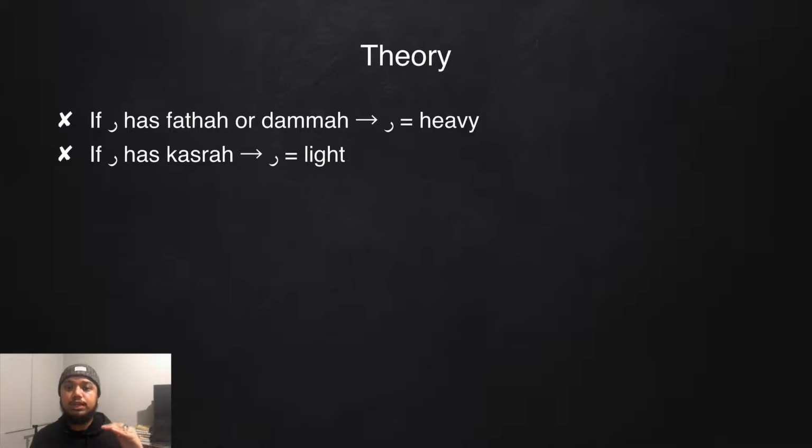Ra, Ru, Ri. Ri, Ra, Ru. Ra, Ri, Ru. Fatha, dhamma, heavy, kasra, light. Okay, so if Ra is mutaharrik, if it has a fatha or a dhamma, it's full mouth. If it has a kasra, it's light.